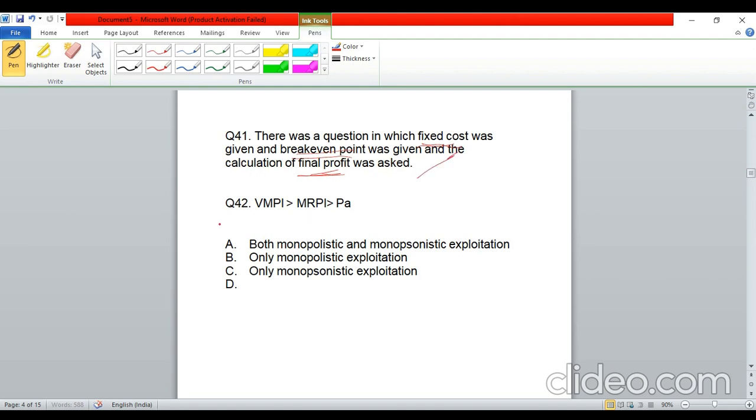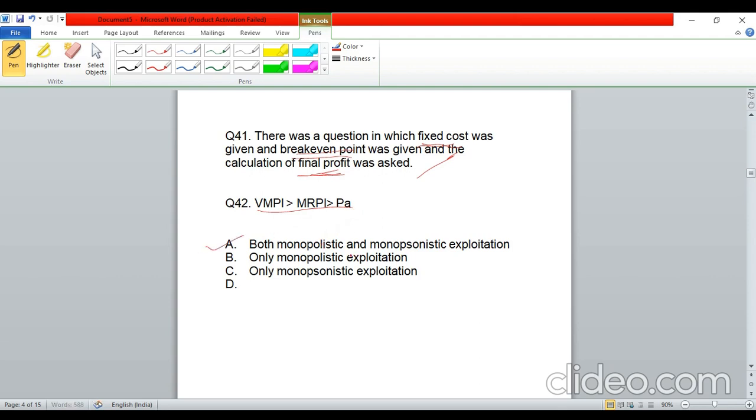Now the next one, question number 42. So, guys, this was related to the monopolistic and monopsonistic exploitation of labor. So here, it was given to us that the value of marginal product of labor is greater than the marginal revenue product of labor, which is greater than the price, or you can say the wage rate. So, guys, if you have studied this concept, I think this should be the answer.